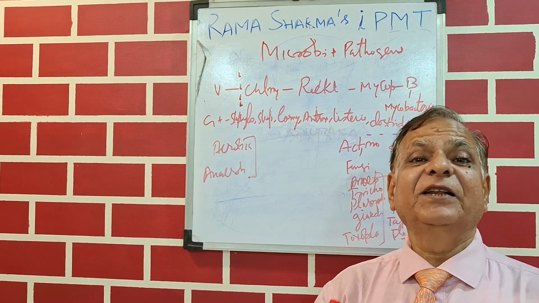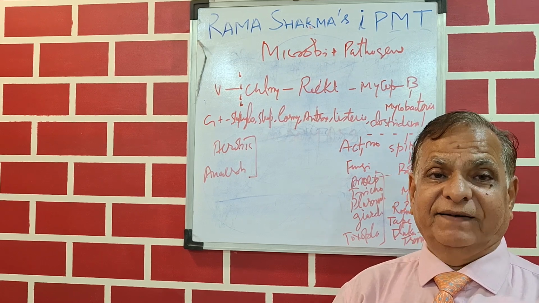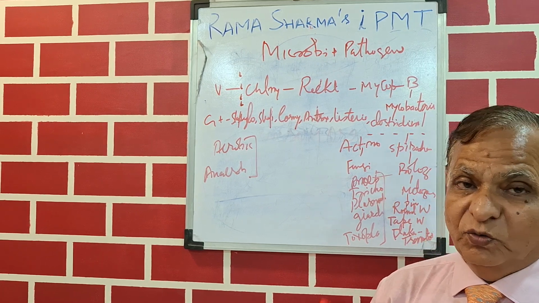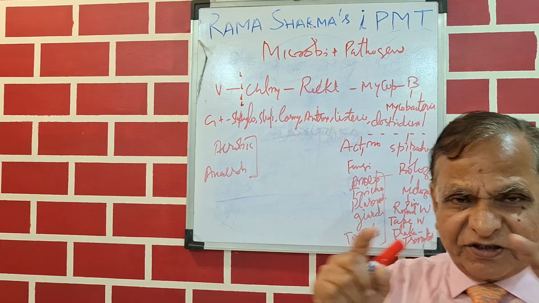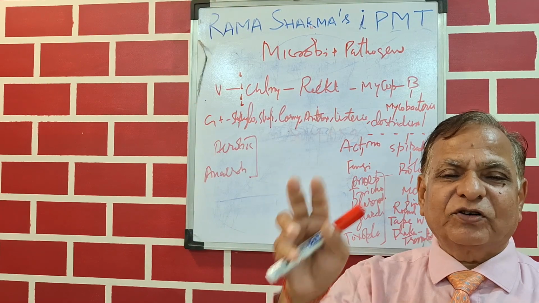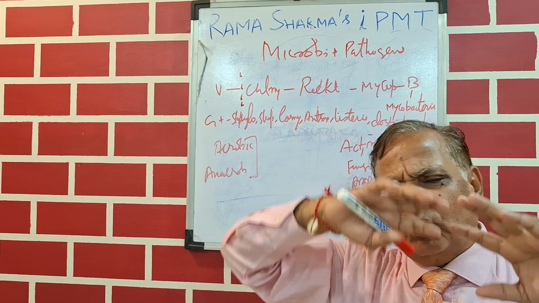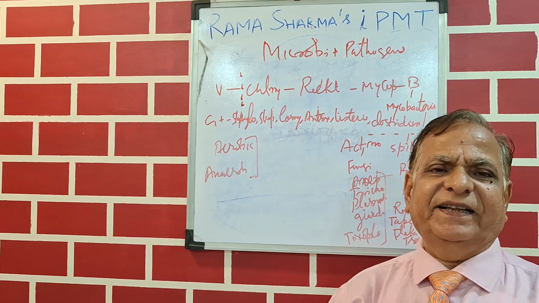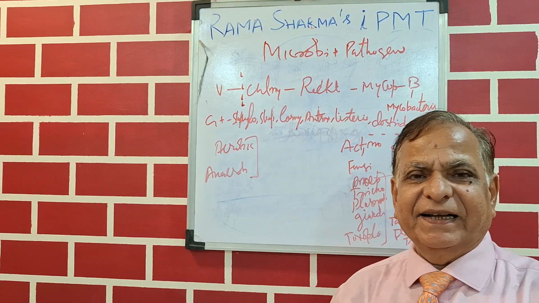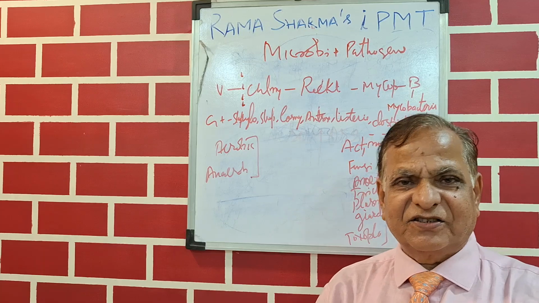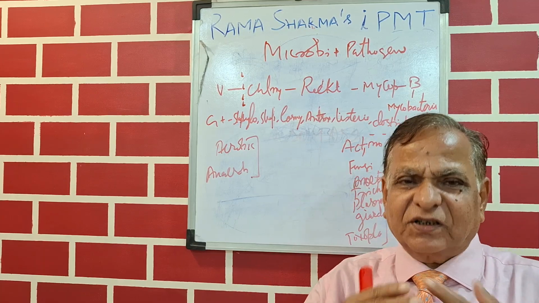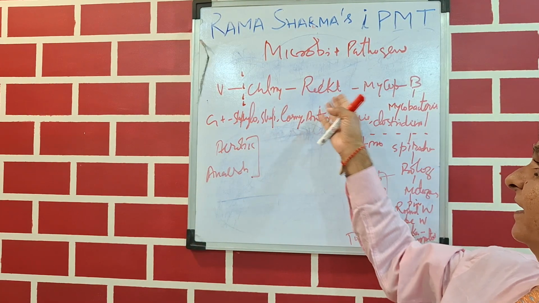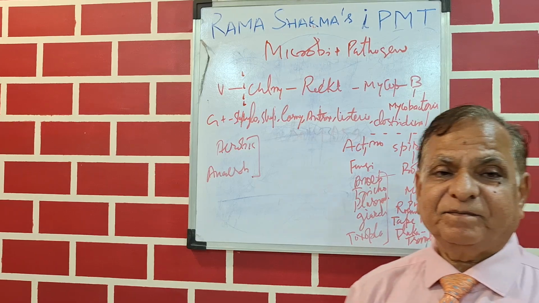So mycoplasmal pneumonia, or atypical pneumonia, is one due to mycoplasma. And there is no cell wall. Why am I saying no cell wall? Because most or all penicillins and cephalosporins act by breaking, or inhibiting, cell wall synthesis. So there is no cell wall, and they are not effective against virus, chlamydia, rickettsia, mycoplasma.